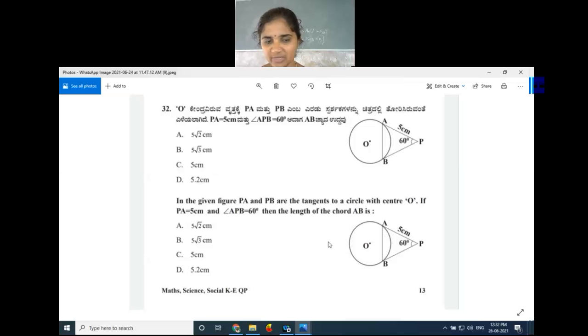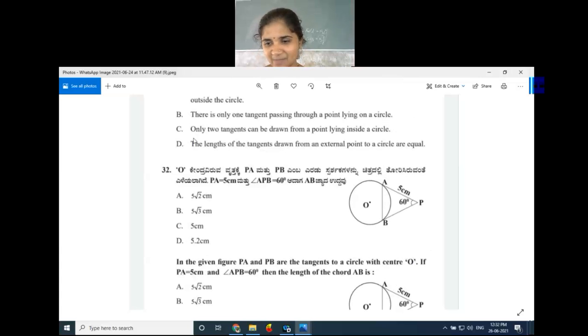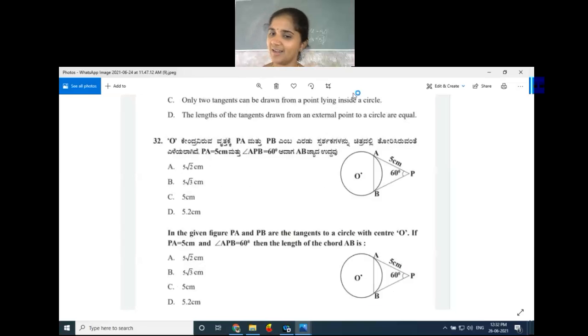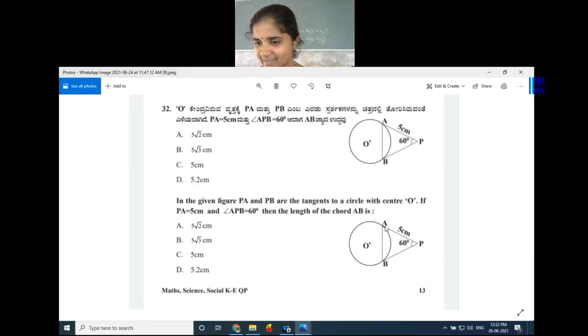Okay. So here first I'll explain roughly, then we can see the solution part. We all know P is an external point. P is an external point in the sense PA and PB are tangents. Just now we saw the statement here: the lengths of tangents drawn from an external point to a circle are equal. According to that condition, PA and PB are equal, no? Yes, PA and PB are equal in the sense it forms an isosceles triangle, right?